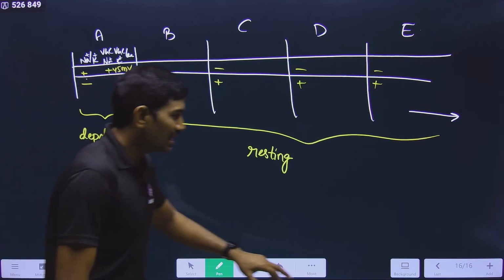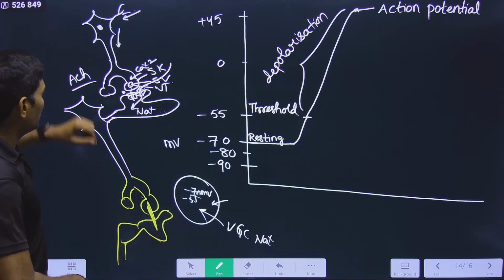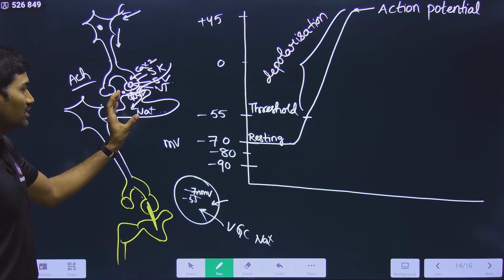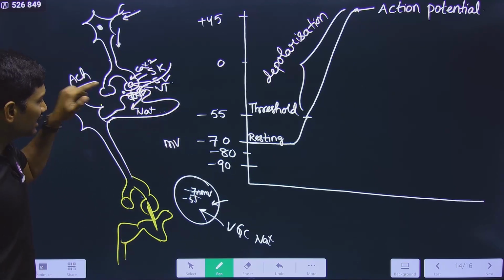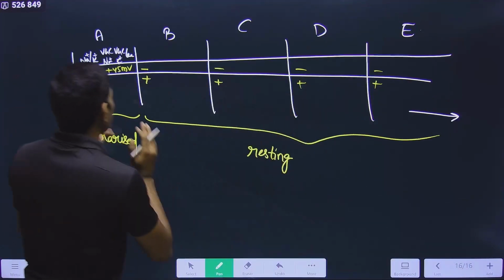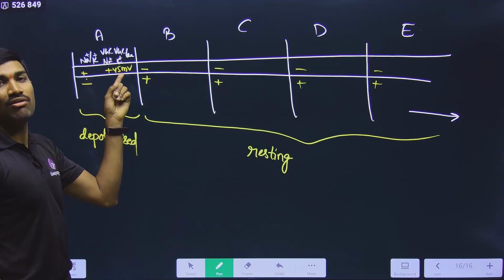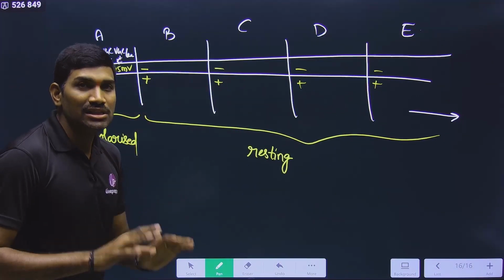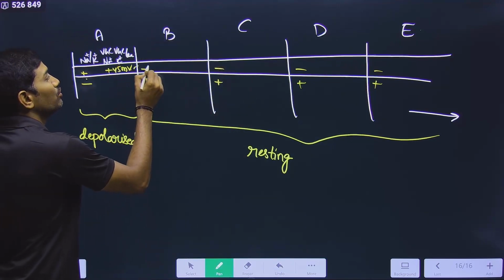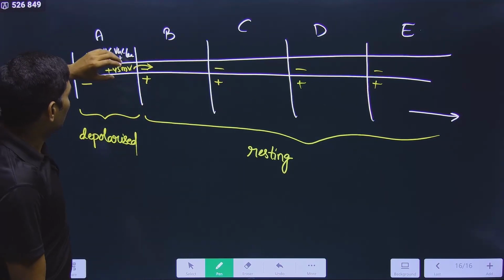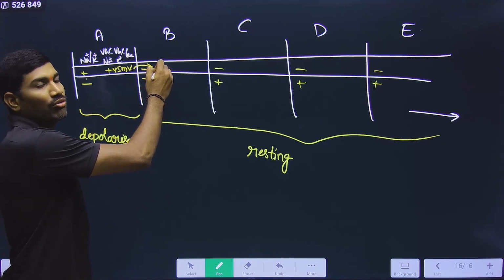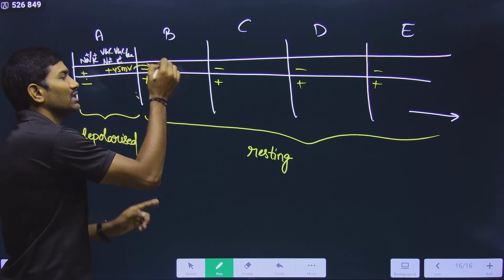So in this way, in the fresh neuron, because of the entry of this, initially it creates the threshold, and once this threshold is achieved, depolarization occurs. This is the initial step. Once one segment got depolarized, this value of plus 45 is enough. There is no need for another ligand gated channel, and this potential will induce depolarization in the next segment.